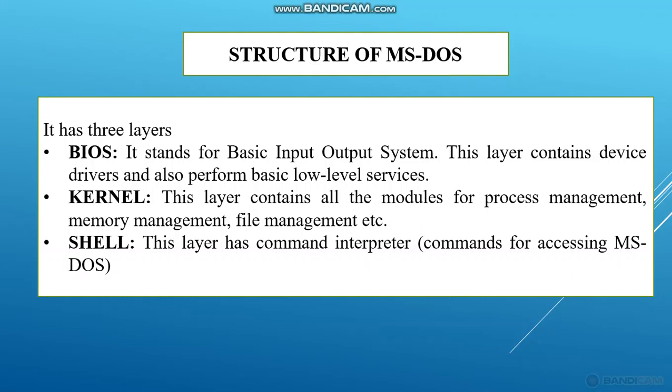The second layer is the kernel. In this OS, the kernel is very important. This layer contains all the modules for process management, memory management and file management. And the third one is the shell. In this layer we will have the command interpreter, that is, in the shell only we will have the user interface. Of these three layers, the kernel layer is very important.